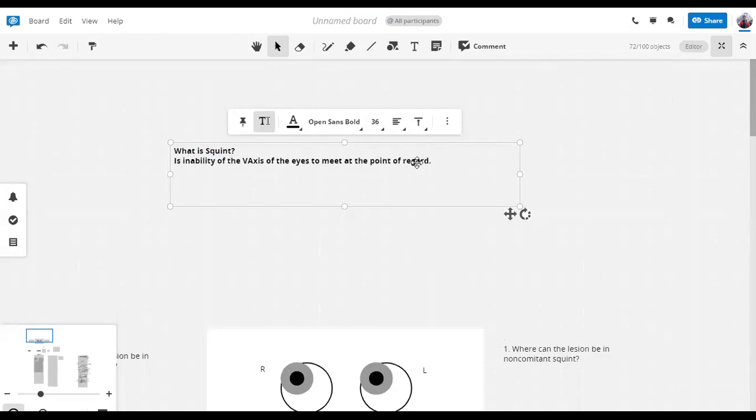The fixation points of both the eyes are not at the same location. For example, if your right eye is looking at this line, but your left eye cannot exactly look at this cursor or marker, then it means that you have a squint. So when one eye deviates from the fixation point, it is the inability of the visual axes of both the eyes to meet at a point of regard.